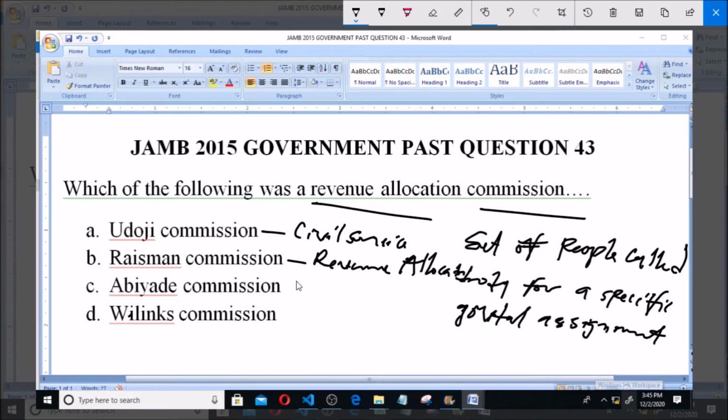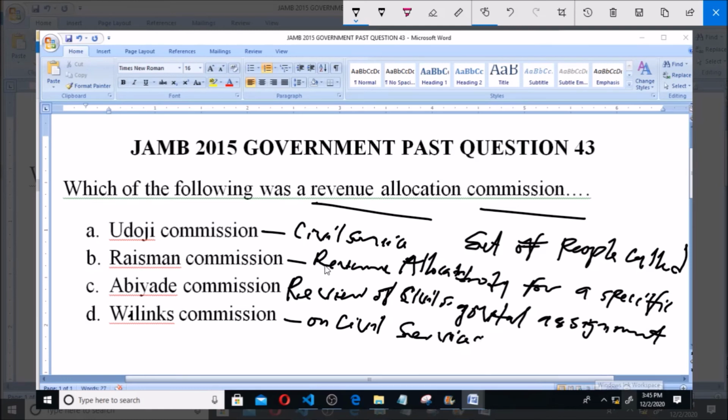The Adebo Commission was also set up on review of civil service. The Wilkins Commission was also on civil service.